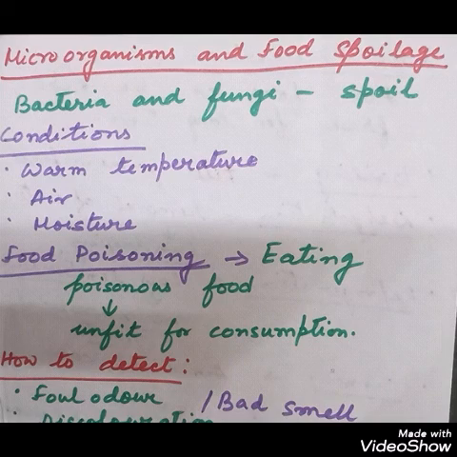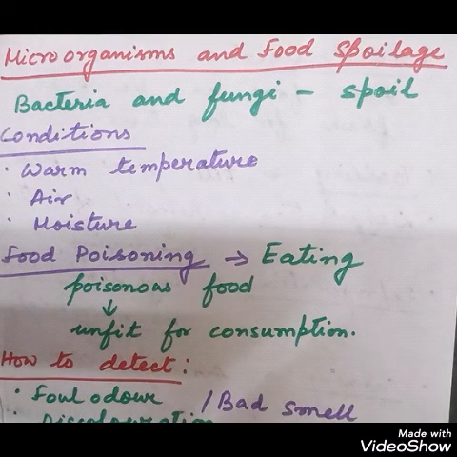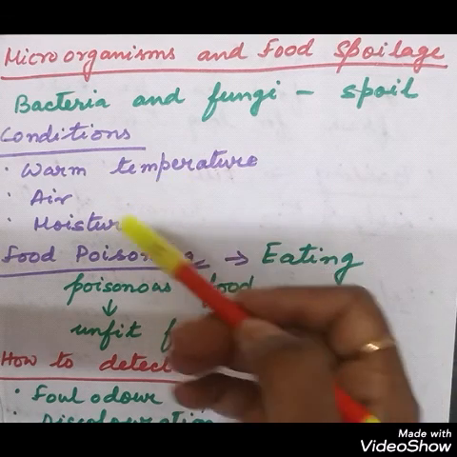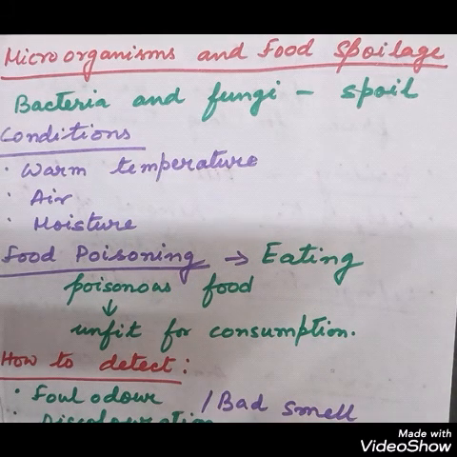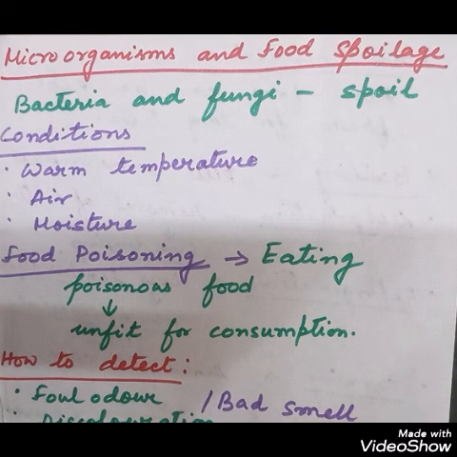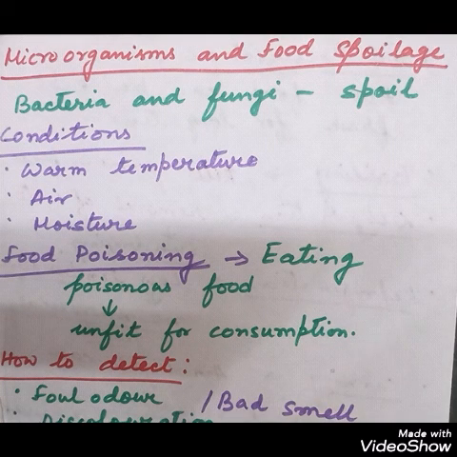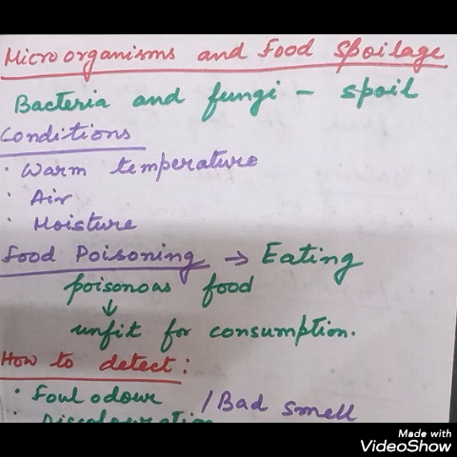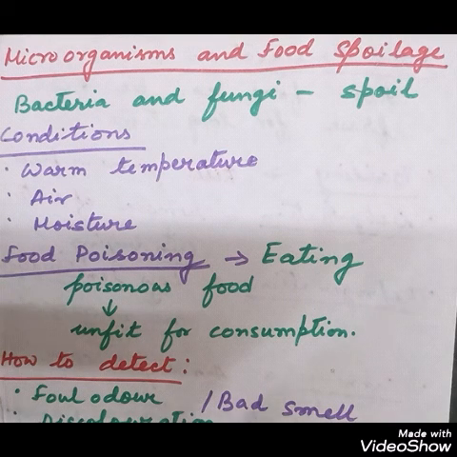So, the main conditions that are required for the growth of the microorganism for food spoilage are warm temperature, air and moisture. So when they get all these situations, this situation is comfortable for the growth of the microorganism. Say, on the food, if it is kept outside or not kept in the refrigerator, they'll get the warm temperature, air and moisture, and they'll grow there and lead to poisoning of the food or spoiling of the food. So, when the microorganism grows and produces poisonous substance, the food is unfit for drinking or eating.